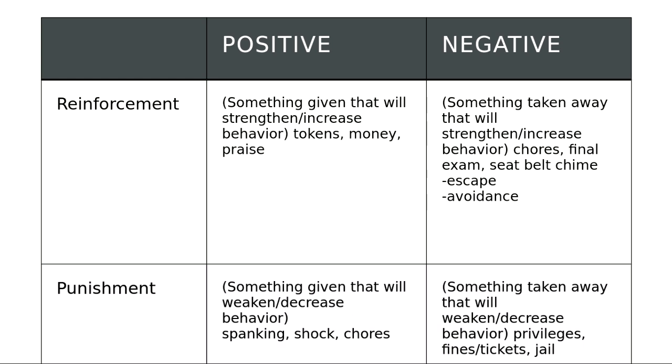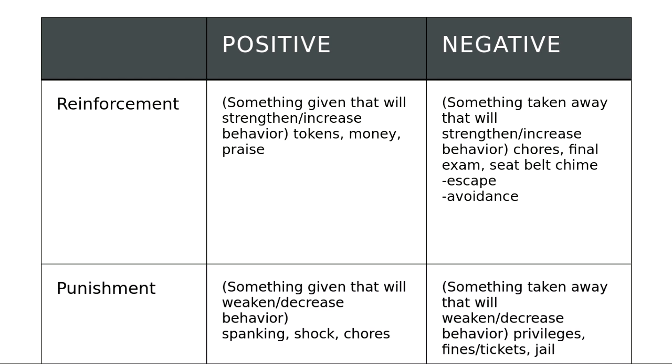So you take the Lactaid and it allows you to completely avoid the experience of having a stomach ache. And because taking Lactaid allows you to avoid stomach aches, you're more likely to take Lactaid in the future. So with avoidance, you never have to experience the thing that you find aversive or unpleasant if you show the behavior. With escape, the thing you find aversive has already started, but the behavior makes it stop.